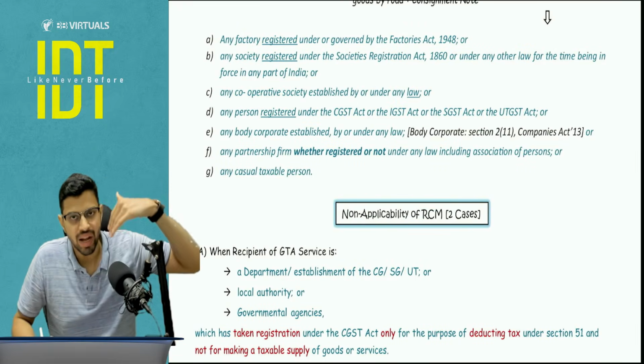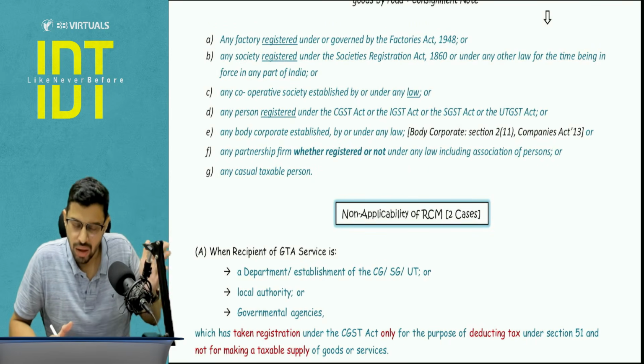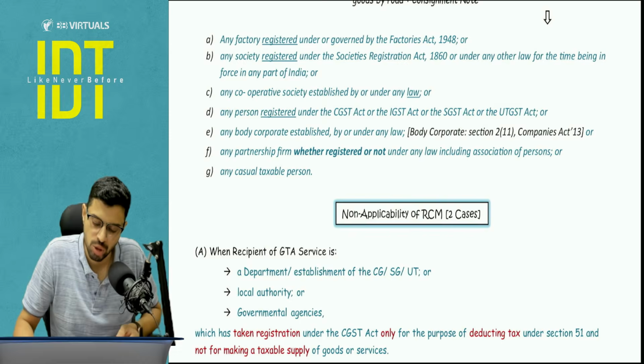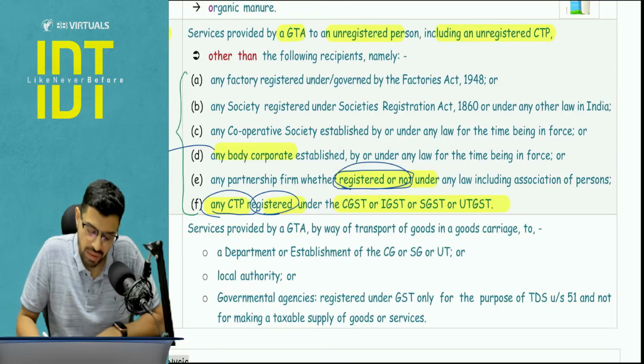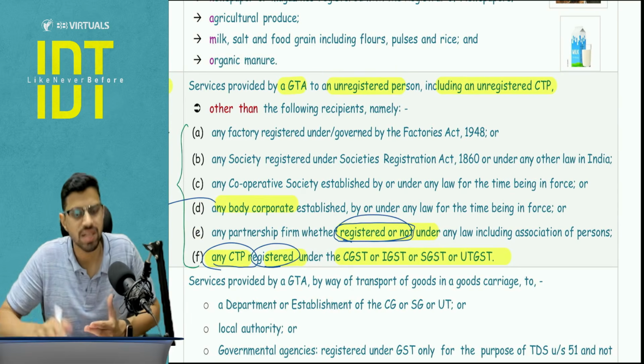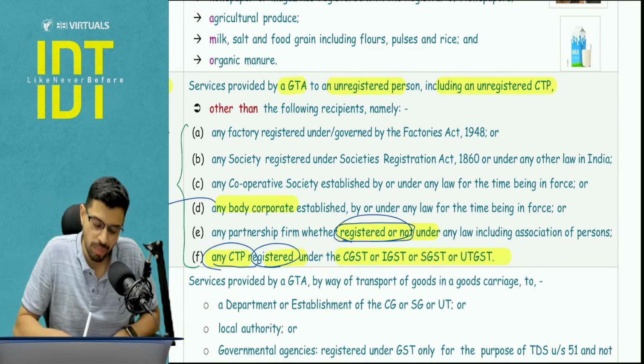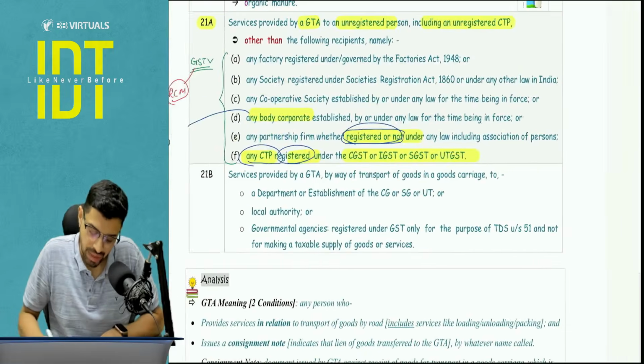If that individual is registered under GST, obviously he is a person covered under the RCM, and the GST will also be applicable, because if you see here, they have used the word unregistered person. So if tomorrow there is an individual who is registered, he is not unregistered, so tax will apply, and it will also apply under the reverse charge mechanism, right?